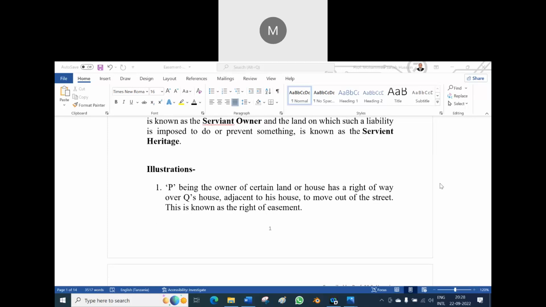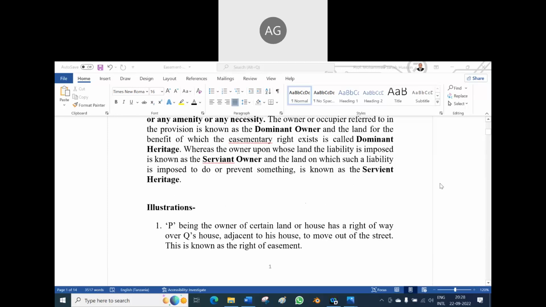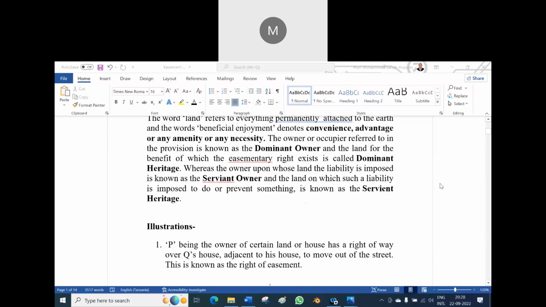P, being the owner of certain property or house, means P is the owner of it. When P is the owner, we can say either dominant owner or servient owner. Servient owner, sir. What about Q? Q is dominant owner, sir. Wrong. P, being the owner of certain land, wants the easement. Even though he is the owner, who is in need of the property is called the dominant owner. P is the dominant owner, I think, sir.